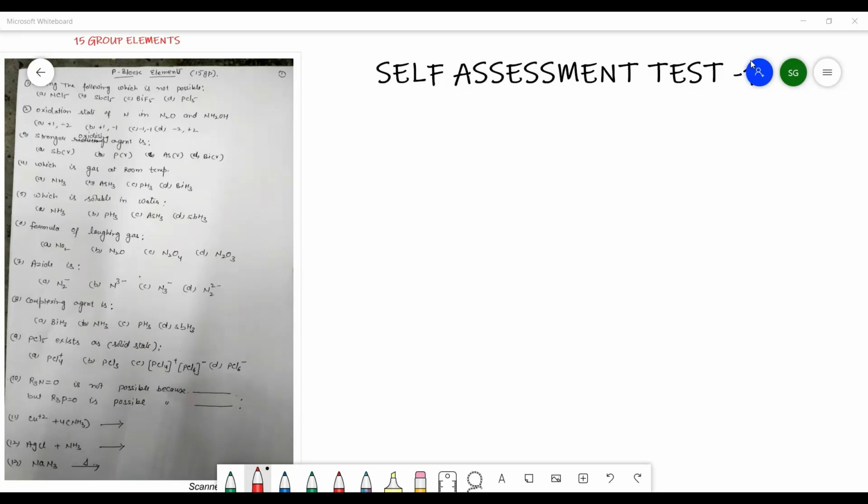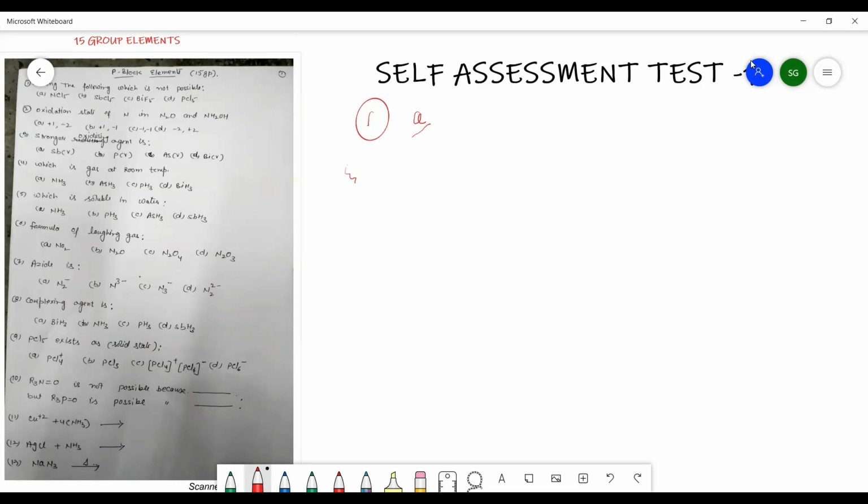So the first question is, among the following, which is not possible? Think about the options NCl5, SbCl5, BiF5 or PCl5. Now mark your answer first and then test with the right answer key. Yes, the answer is NCl5. As in NCl5, the nitrogen does not have a vacant d orbital. So the pentahalide of nitrogen is not possible. So here the answer is NCl5, the first answer, A.